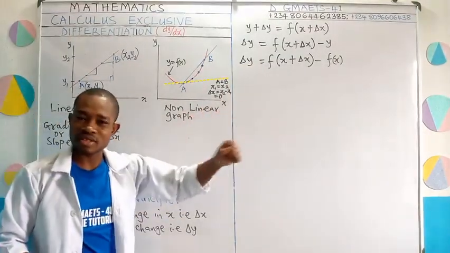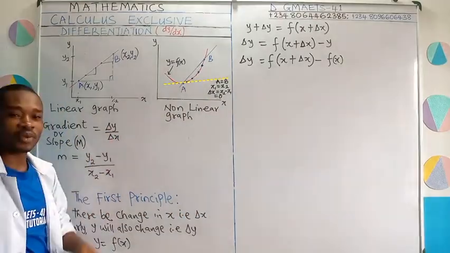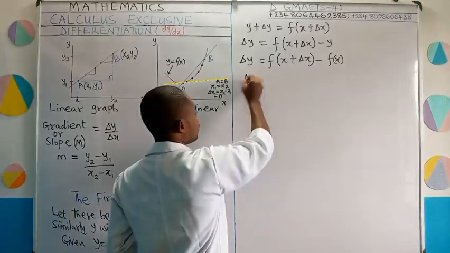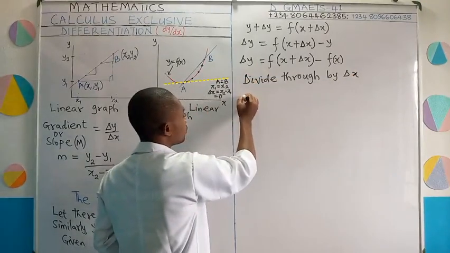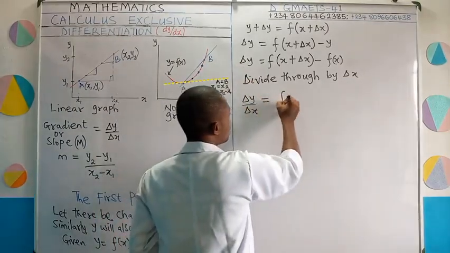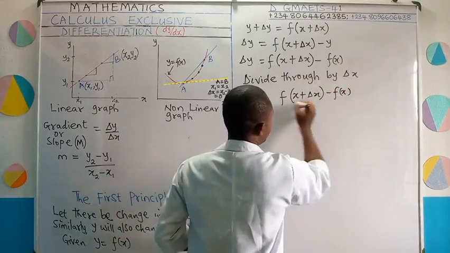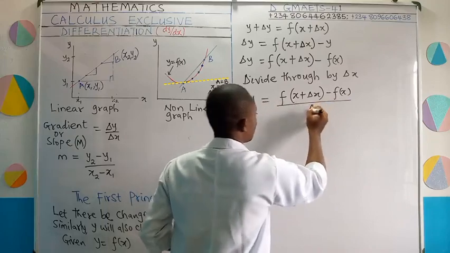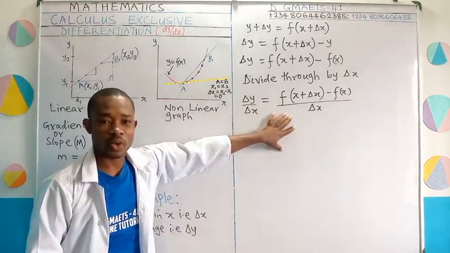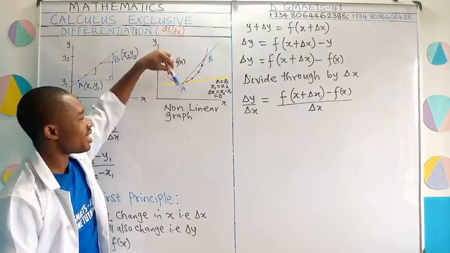We are trying to define our gradient, which of course is the tangent line, right? Remember that in this case, delta y was divided by what? Delta x. So we're going to do same there. We will divide through by delta x. And so we'll have something like this, delta y over delta x equal to all the right hand side. And then we divide it by delta x. Good. Now this equation you see here on the board defines our secant AB.